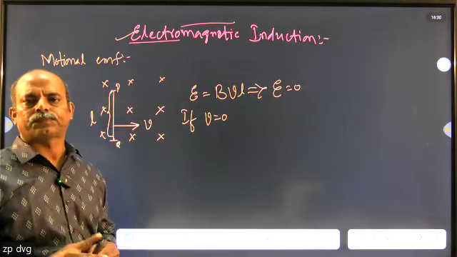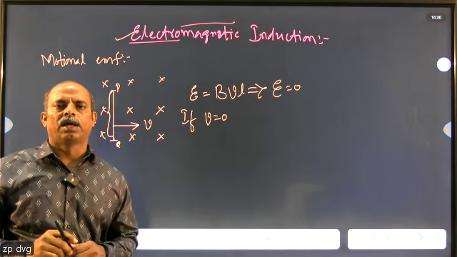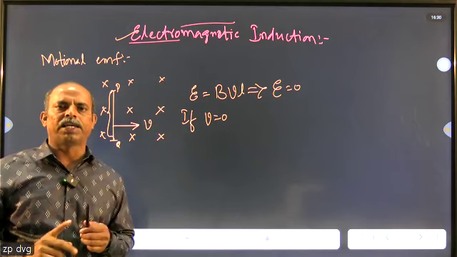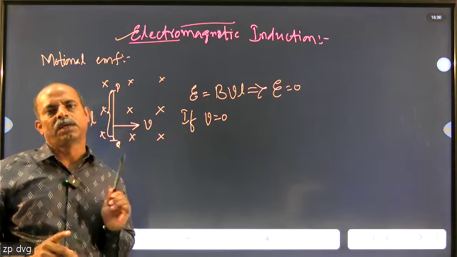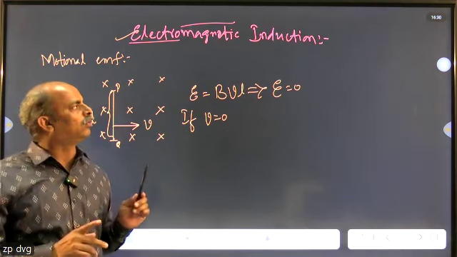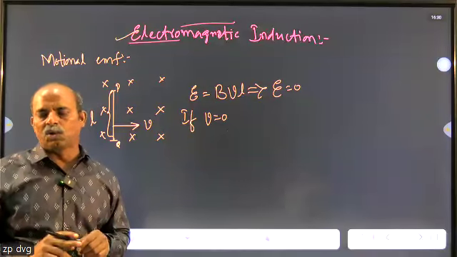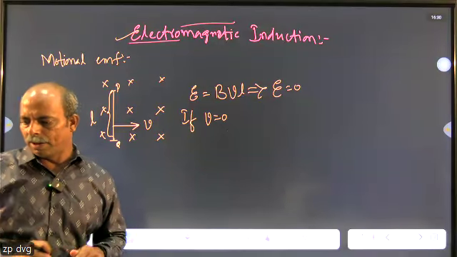That means no EMF is induced within a straight conductor, or a conductor of any shape, if it is at rest, even though it is present in a magnetic field. Even if the magnetic field is there, if there is no movement, then there is no motional EMF.